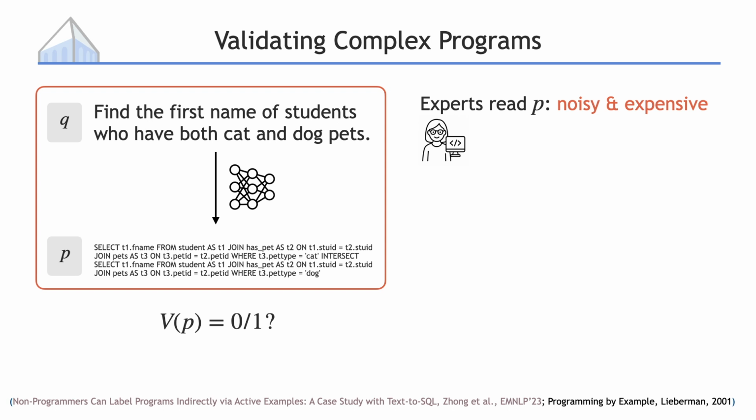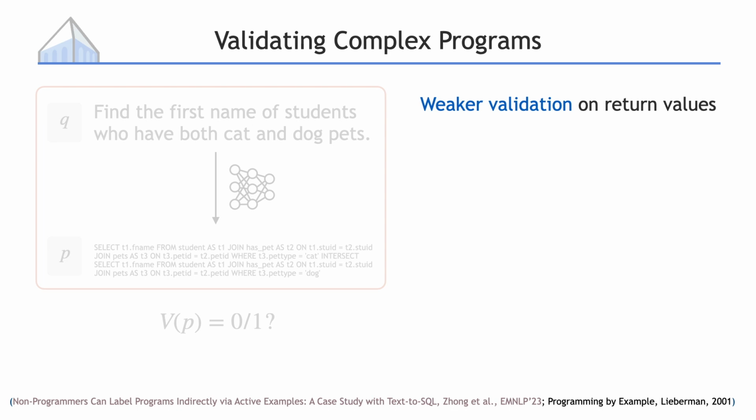However, this process is quite expensive because recruiting experts requires money, and this process could also be quite noisy because experts can also make mistakes. The key idea we'll use today is decomposing this validation problem into weaker validations on return values. This idea has similarities with the programming by example literature.